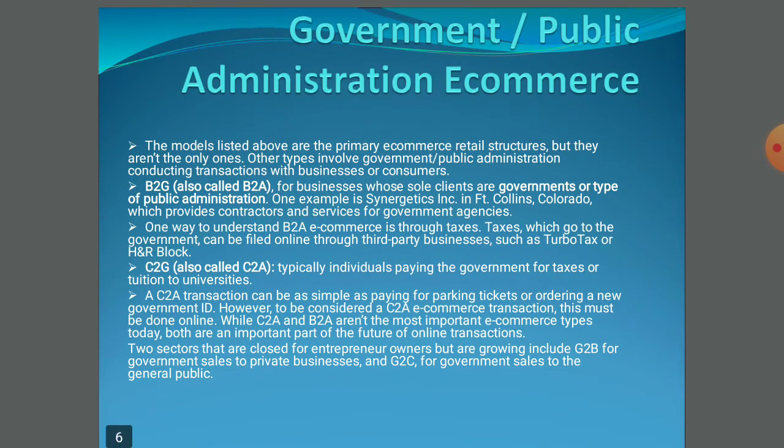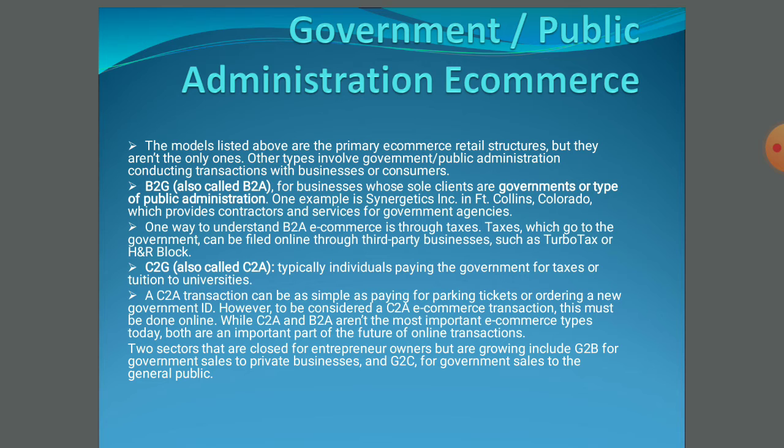The next type of e-commerce is government or public administration e-commerce, under which there are different models. The first is business to government, also known as business to administration, where businesses whose clients are government or a type of public administration. An example is business persons paying taxes online and e-filing of taxes, that is the example for B2G.